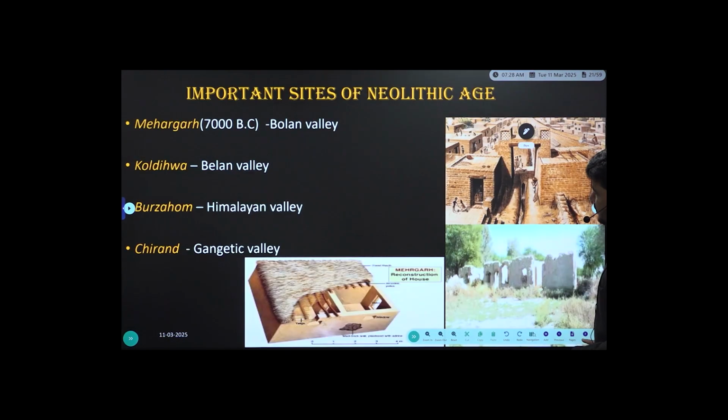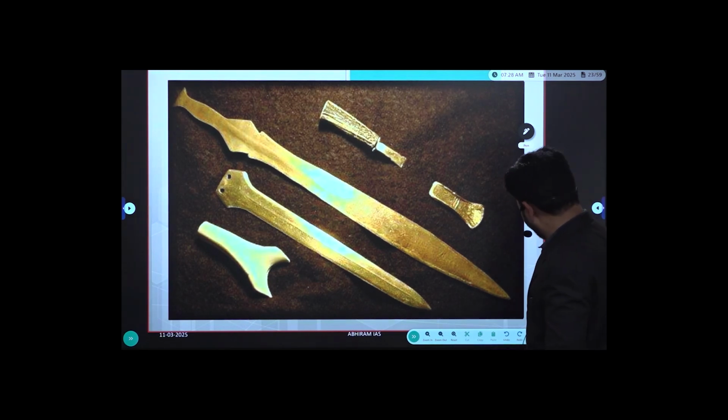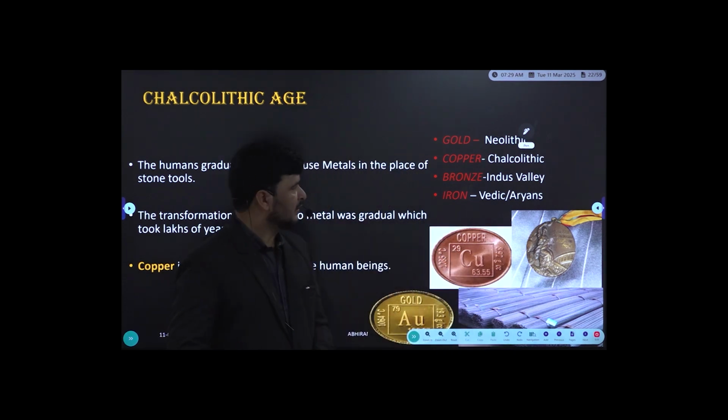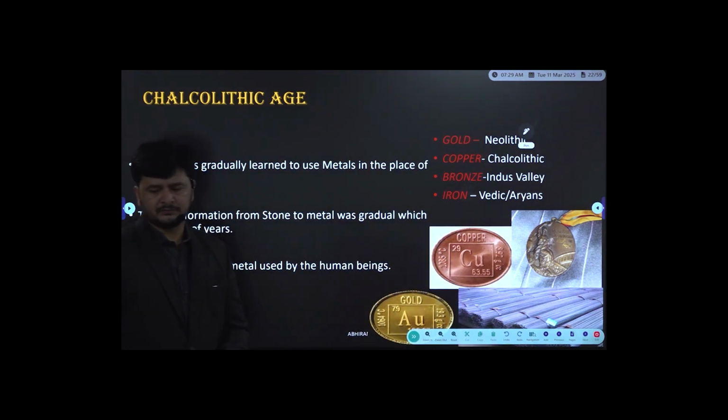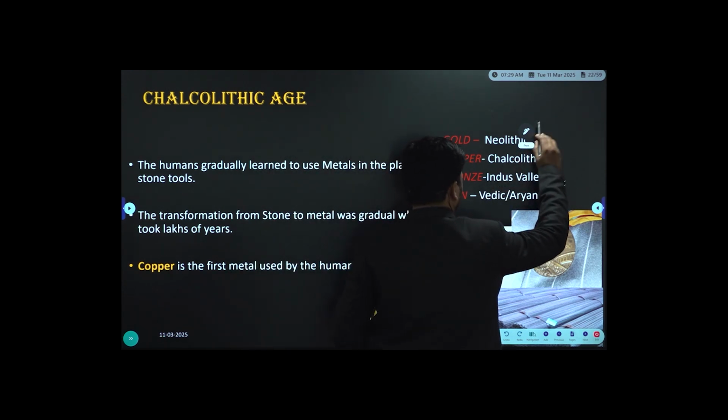Can anyone tell me which was the earliest metal to be used? Copper, followed by bronze, followed by... then you can write it down. So first you start with gold. I'll explain. Earlier you said copper first, sir? I'll explain. First start with gold. Take a small hyphen.